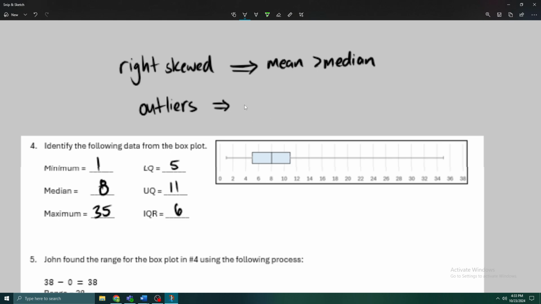So if there's outliers, then we prefer the median. That's why we talk about median home prices, right? Because we all know that even where we're from, there's houses that are millions and millions of dollars, but the average American isn't buying a $3 million house, right? So we don't really talk about that when we're talking about home prices in general.